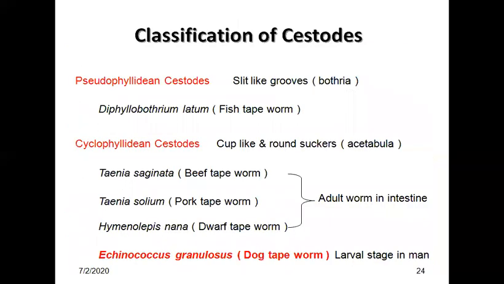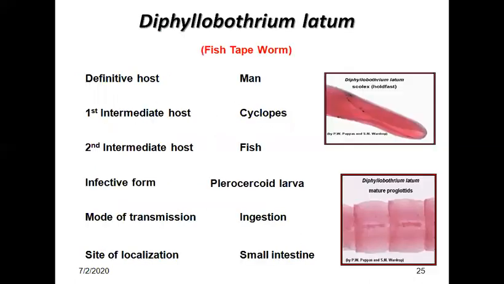Classification of cestodes. Pseudophyllidean cestodes have slit-like grooves called bothria, for example Diphyllobothrium latum, the fish tapeworm. Cyclophyllidean cestodes have cup-like round suckers called acetabula: Taenia saginata, the beef tapeworm; Taenia solium, the pork tapeworm; Hymenolepis nana, the dwarf tapeworm; Echinococcus granulosus, the dog tapeworm, where the larval stage is present. Taenia saginata, solium and Hymenolepis adult worms are present in the intestine. So start with Diphyllobothrium latum, a fish tapeworm.